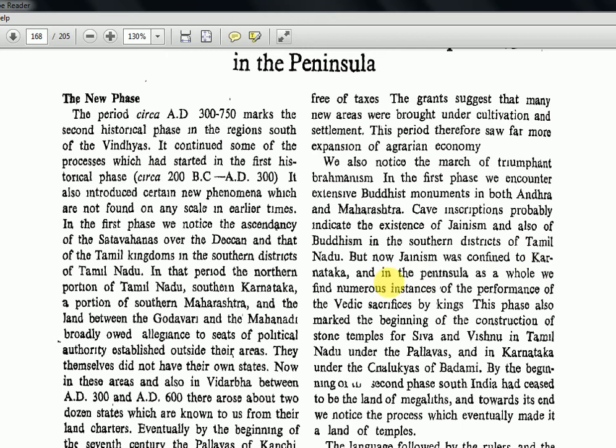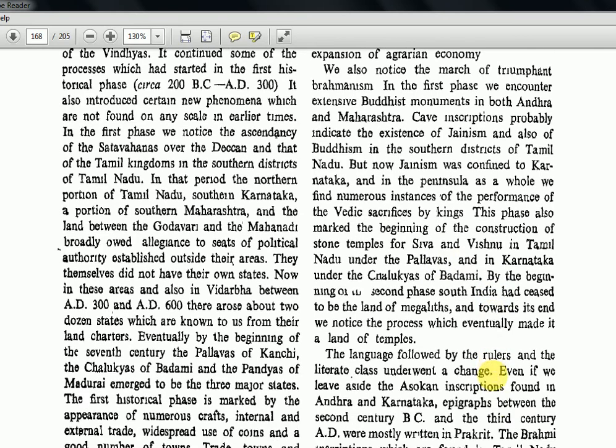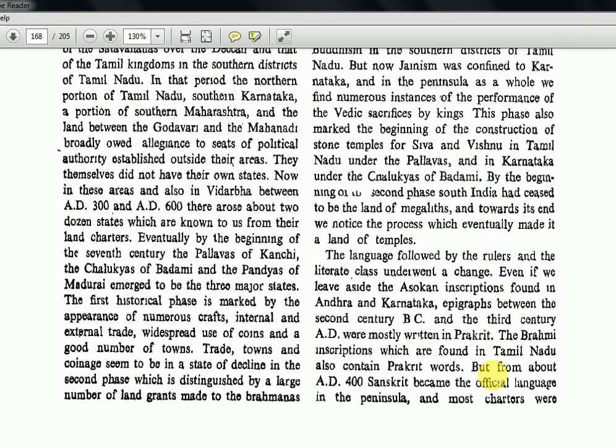In the peninsula as a whole, we find numerous instances of the performance of the Vedic sacrifices by kings. This phase also marks the beginning of the construction of stone temples for Shiva and Vishnu in Tamil Nadu under the Pallavas, and in Karnataka under the Chalukyas of Badami. So Jainism and Buddhism are declining or restricted to certain areas, but the Shiva and Vishnu worship is increasing. Brahmanism is triumphing under these Chalukyas and the Pallavas.